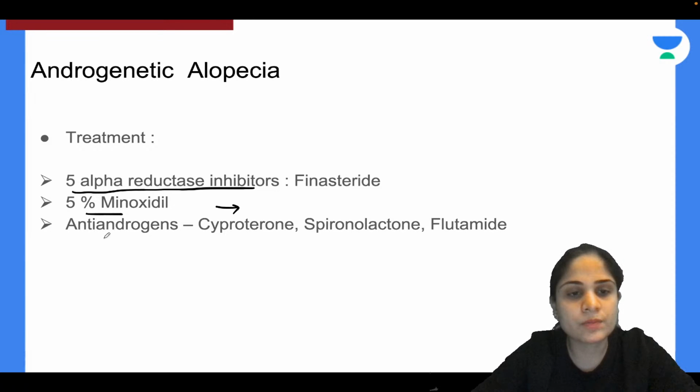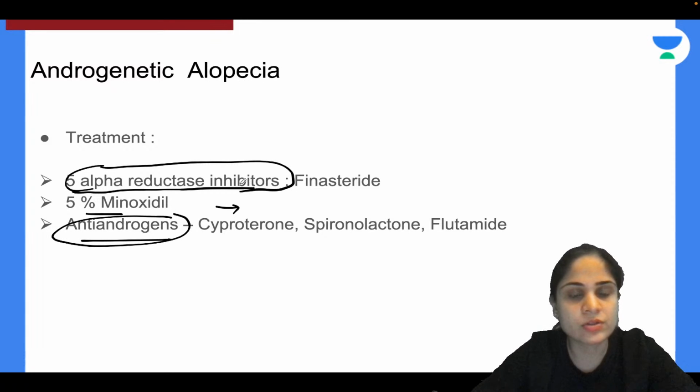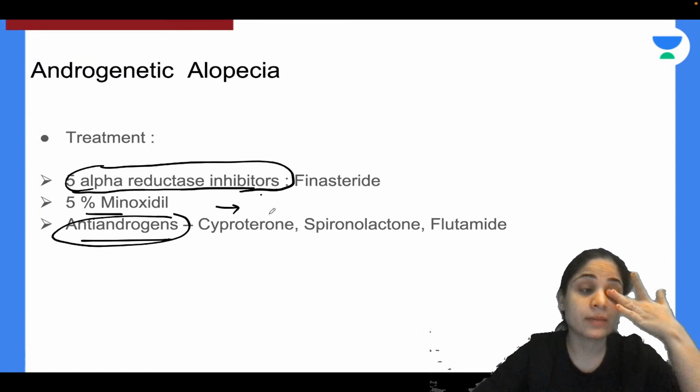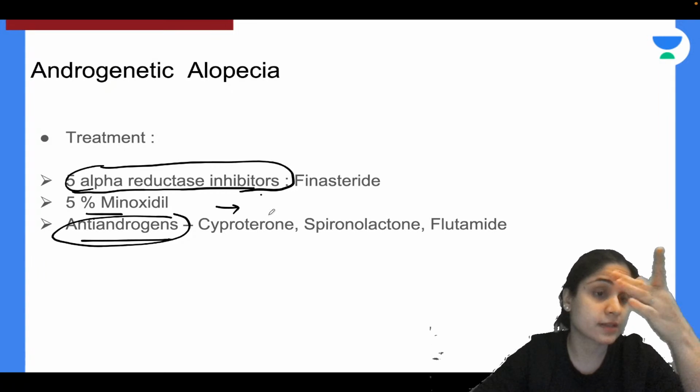What does minoxidil do? The anti-androgenic agents will basically reduce your dihydrotestosterone levels, like cyproterone, spironolactone, flutamide and finasteride. What will minoxidil do? Minoxidil's mechanism of action is not the same. It is a little different. So can you tell me the mechanism of action of minoxidil in this case?